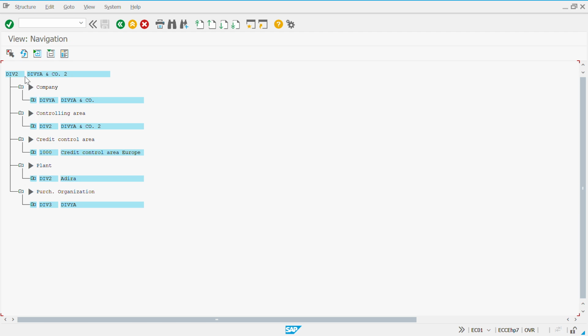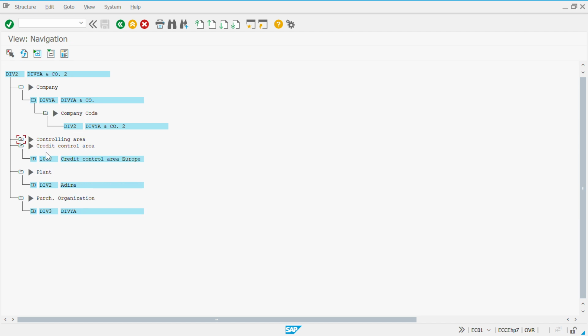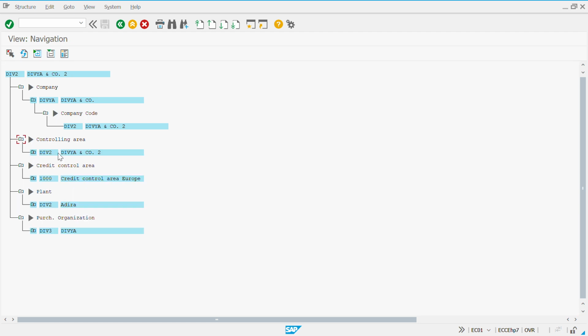Now, if you see DIV2, it says company code. Now, company code is assigned to a company. Then controlling area. Now, it will tell you that controlling area DIV2 is assigned to company code DIV2. Again, credit control area. Don't worry about it.